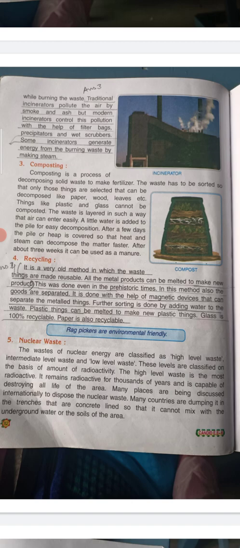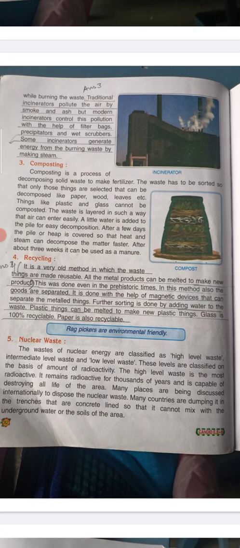Many places are being discussed internationally to dispose of the nuclear waste. Many countries are dumping it in trenches that are concrete lined so that it cannot mix with the underground water or the soils of the area.